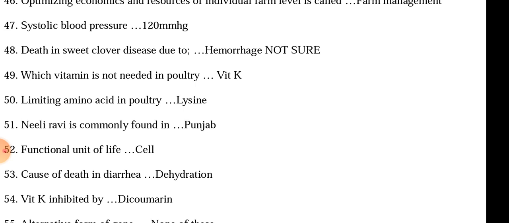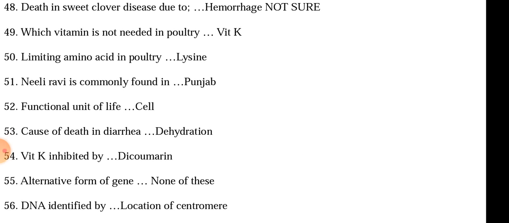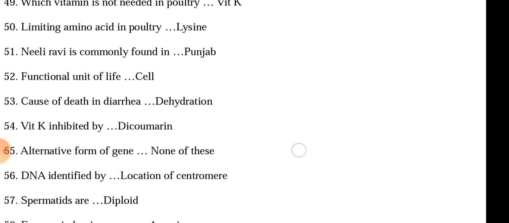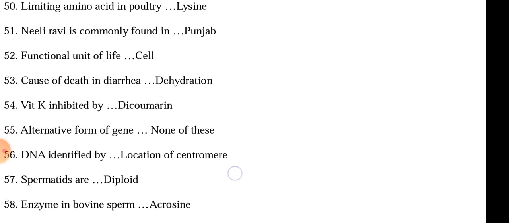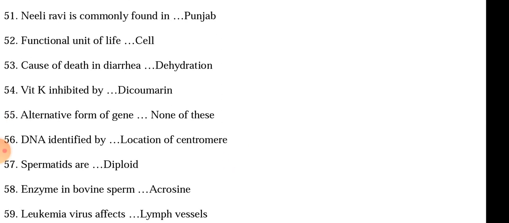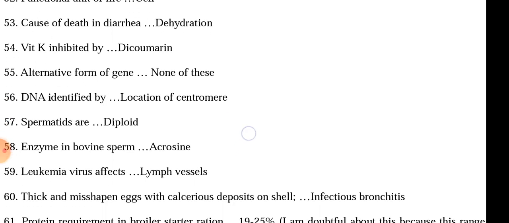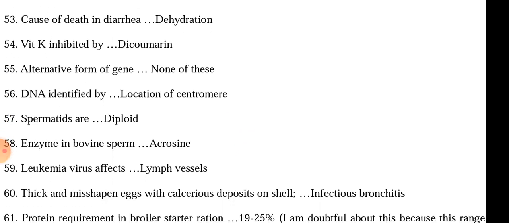It is also not sure. Vitamin K is inhibited by dicoumarol. Alternative form of gene is none of these. DNA is identified by location of centromere. Spermatids are haploid. Enzyme in bovine sperm head is acrosin. Leukemia virus affects lymph vessels or vascular endothelium, or none. These were the options. It is not sure whether lymph vessels is correct or not.